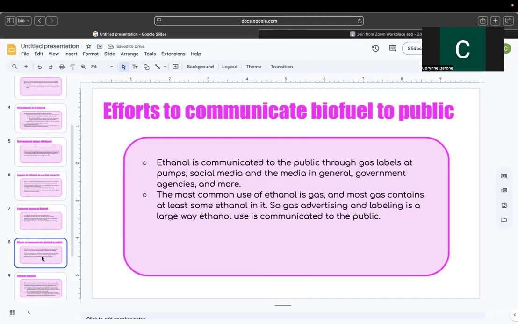Its efforts to be communicated to the public are typically through gas labels at gas pumps, social media, media in general, and government agencies, oil industries, people just trying to advertise for gas, because that's the most common form of ethanol, as I've said before. That's a lot of where it's communicated to the public.